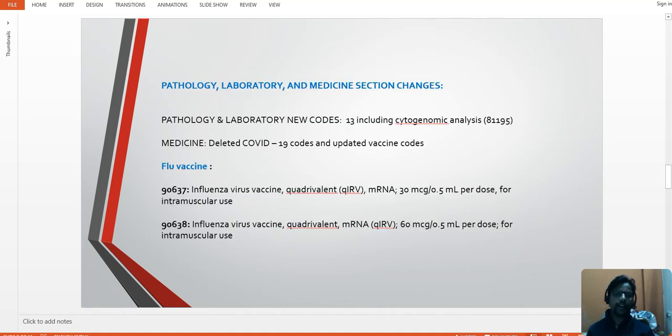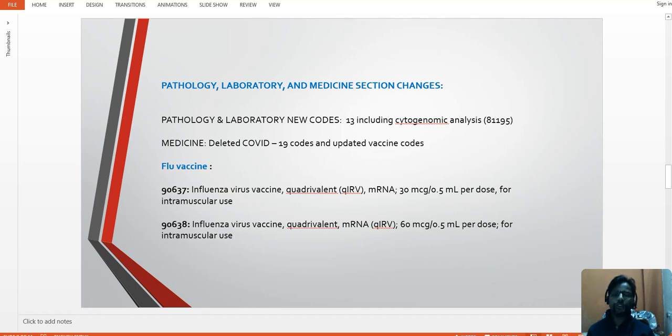Now we will see updates related to pathology, laboratory and medicine section. In pathology and laboratory, we are going to have 13 new codes including cytogenomic analysis 81195. In the medicine section, they have deleted all COVID codes and updated them with vaccine administration codes or vaccine codes.